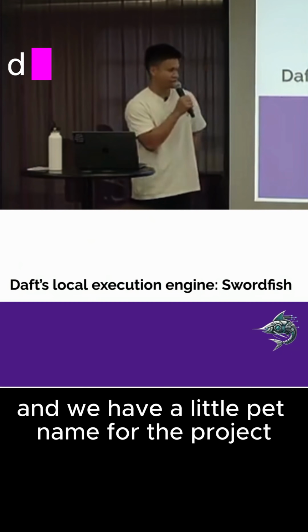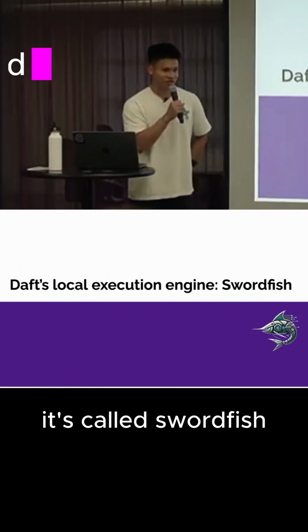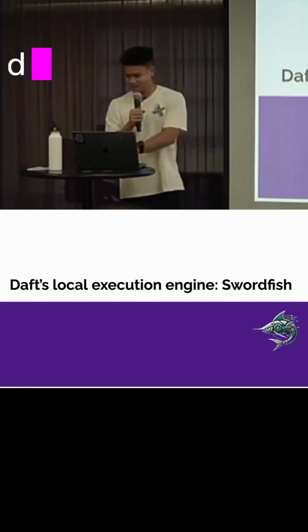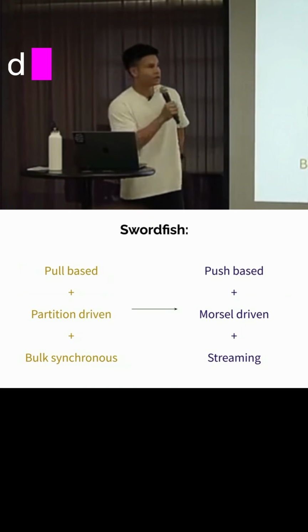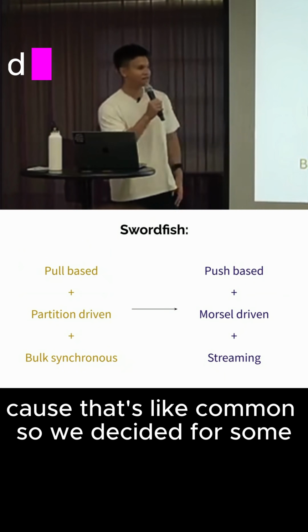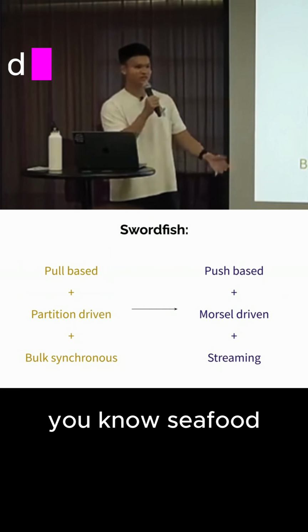And we have a little pet name for the project. It's called Swordfish because swordfish is a fish that's fast. We didn't want a land-based animal because that's common. So we decided on seafood.